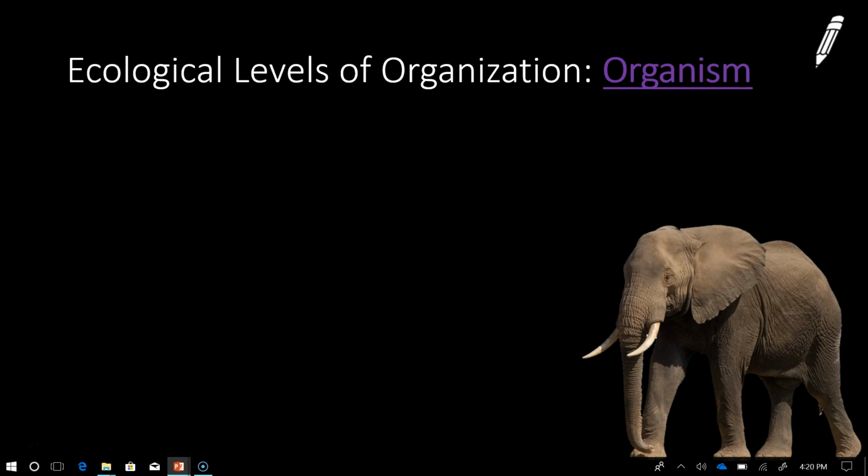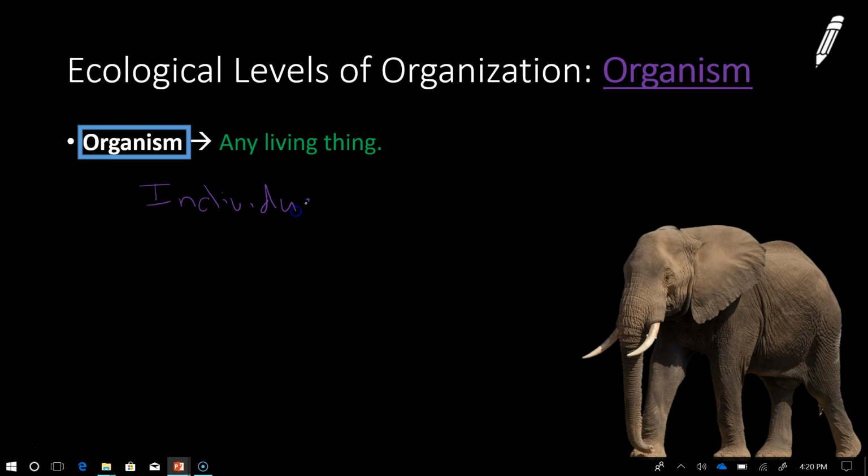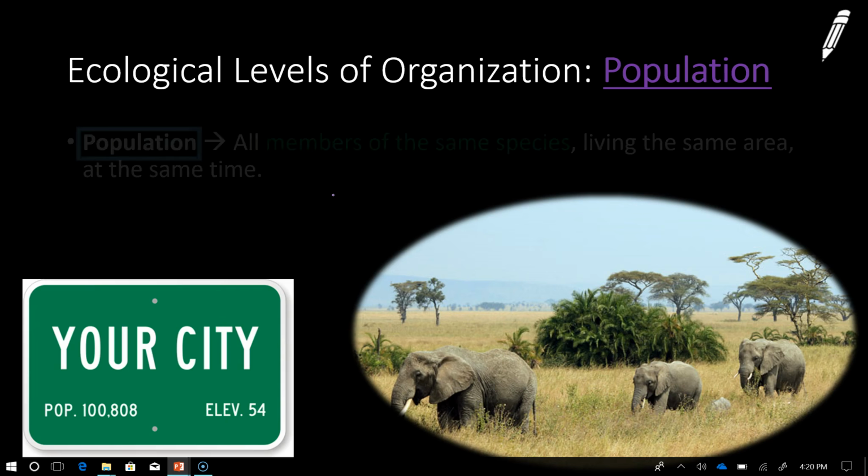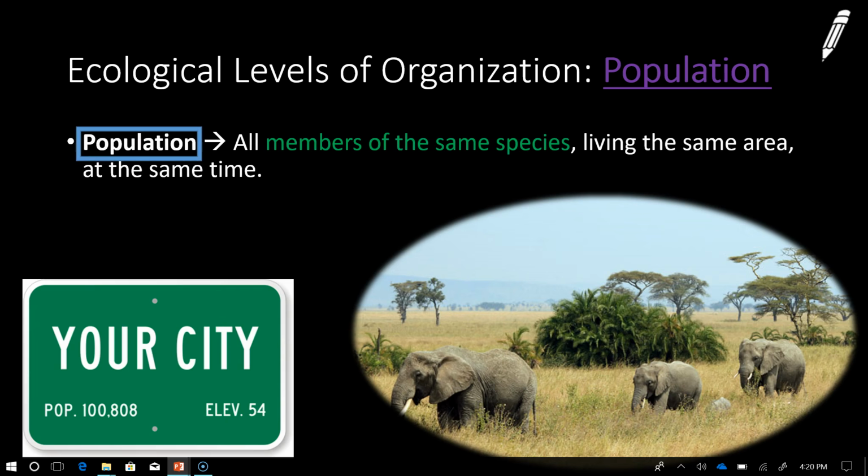So the first one is the organism level. In short, it's any living thing, any single individual. Sometimes you'll hear the organism level described as the individual. This is the first level. Next we go to populations. Populations are all members of the same species in the same area at the same time.